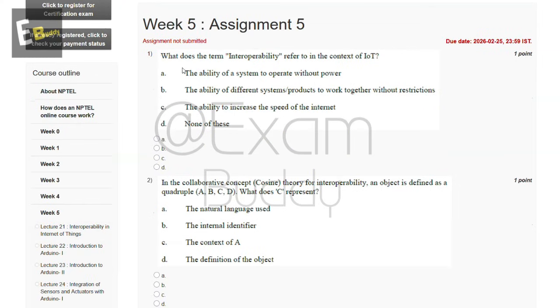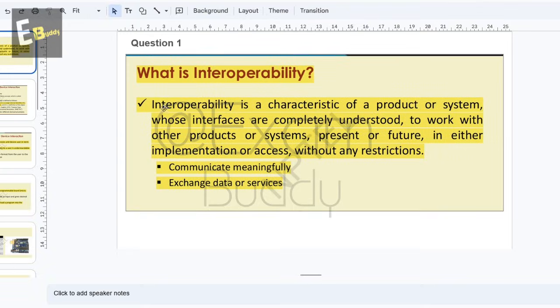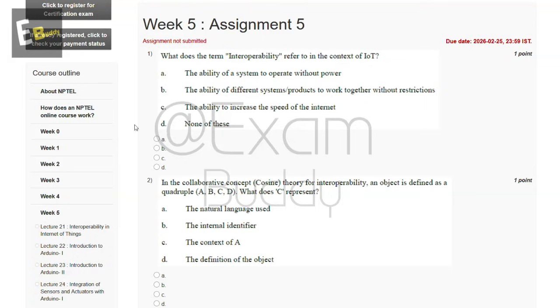So the first question is, what does the term interoperability refer to in the context of IoT? So these are the options, and now let's check the explanation. In explanation, what is interoperability? Interoperability is a characteristic of a product or system whose interfaces are completely understood to work with other products or systems, present or future, in either implementation or access, without any restrictions, communicate meaningfully, exchange data or services. So the answer of our first question is B.